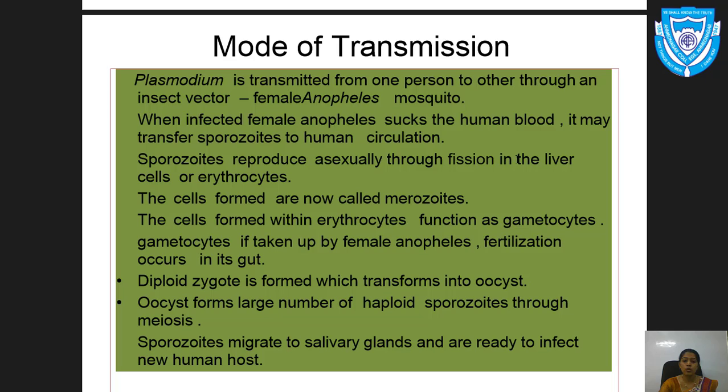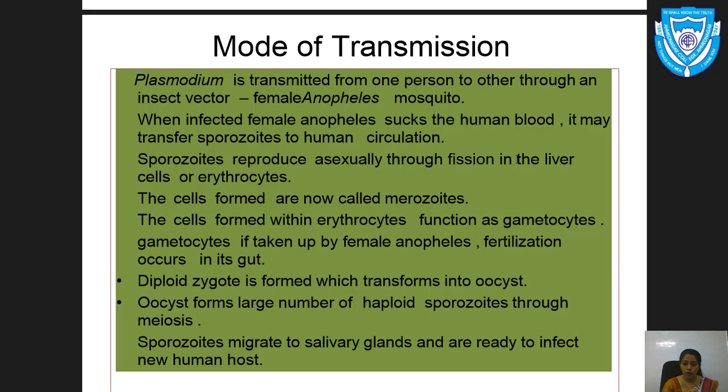Male mosquito feeds on the plant sap. Next, when an infected female Anopheles sucks human blood, it may transfer sporozoites into the human circulation. These sporozoites reproduce asexually through fission in liver cells, that is the hepatic cells, or in erythrocytes, that is the RBCs. The cells formed are now called merozoites.